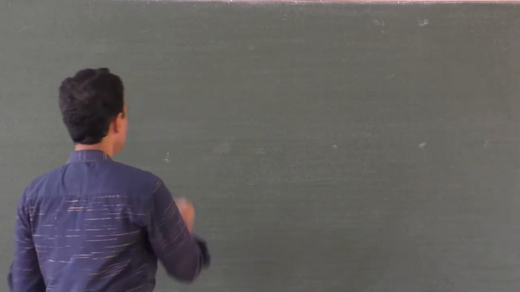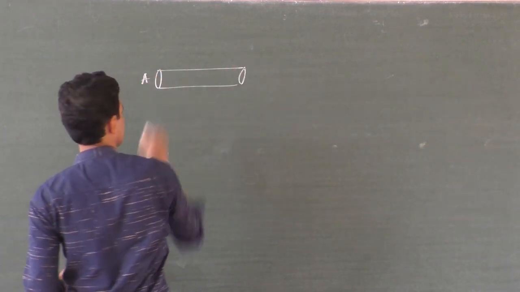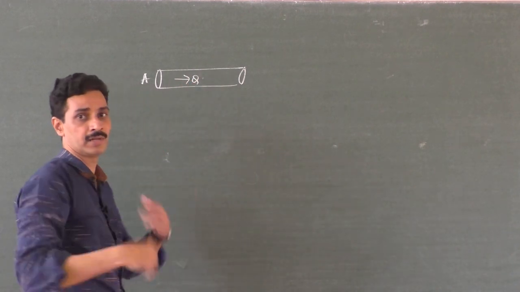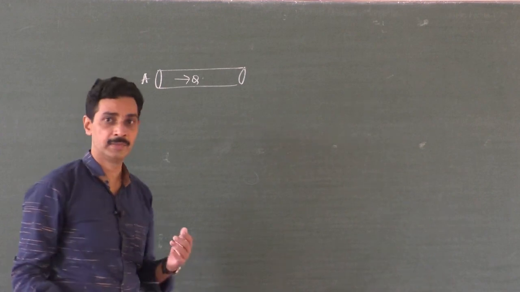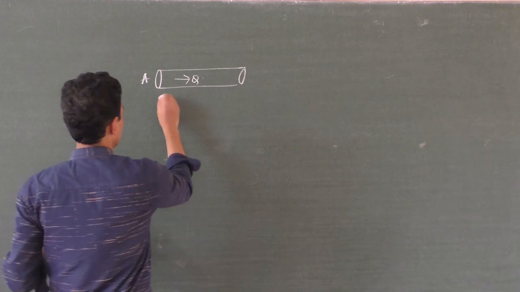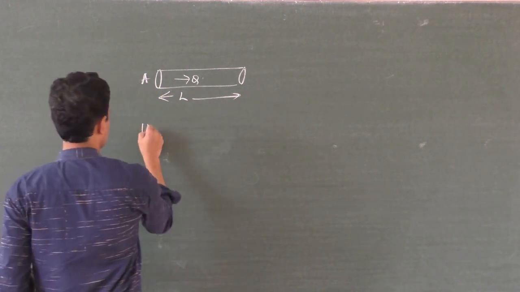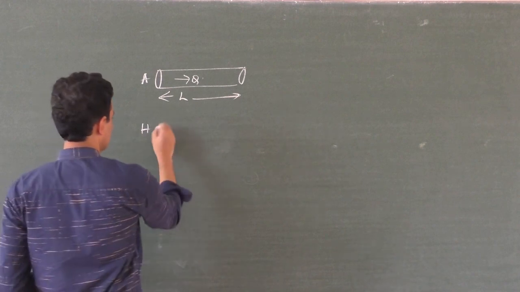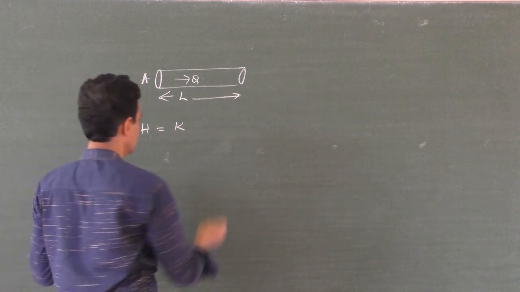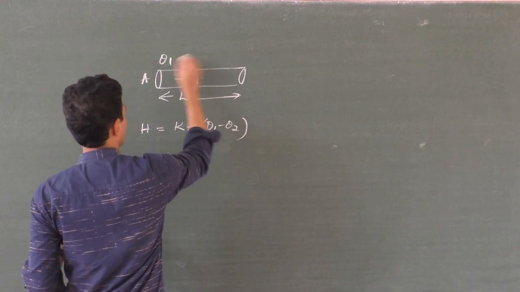Suppose you take a rod like this, say area of cross section is A, and Q is the amount of heat energy flowing through conduction. I am not talking about radiation now. A small amount of heat energy may be radiated also, but this is the amount of heat energy flowing through conduction. Let L be the length of the rod. Then what is the amount of heat energy flowing per second? H, heat energy flowing per second, is equal to the thermal conductivity of that material, area of cross section, and temperature difference between the ends, theta 1 and theta 2.